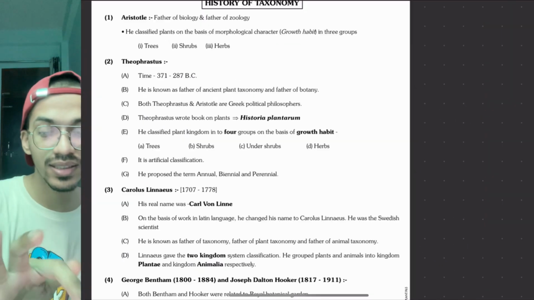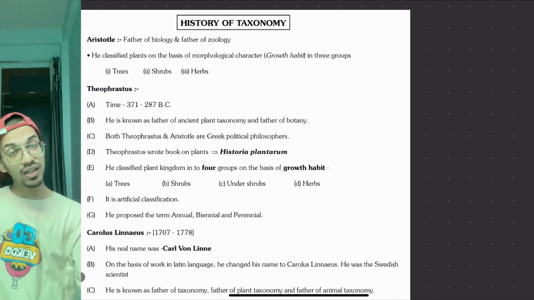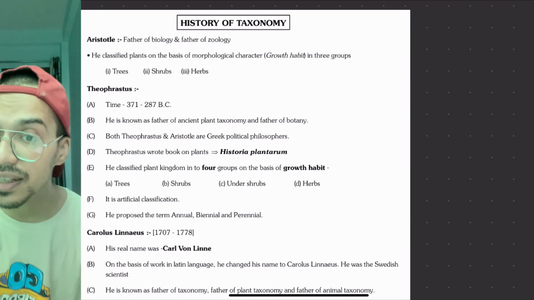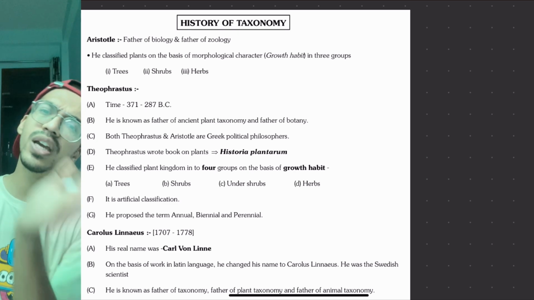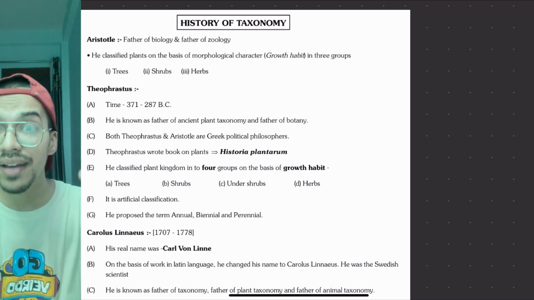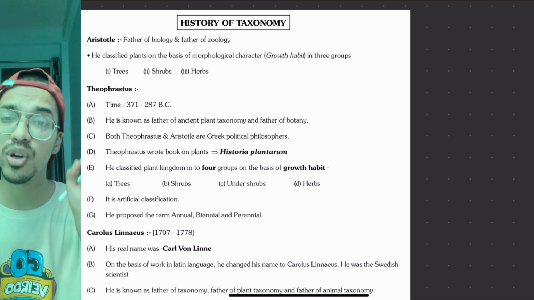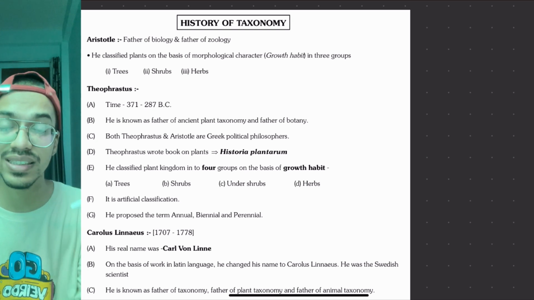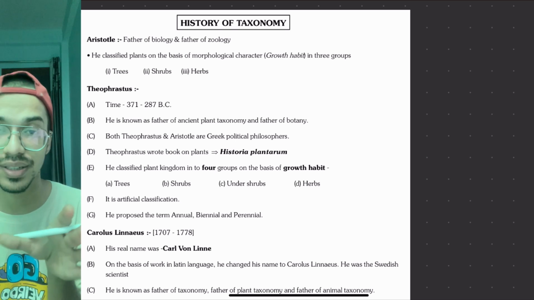Moving on to the next thing, that is certain features, how they started doing the classifications and putting into different categories. This is an extensive version of the taxonomy, which we have not covered in the last chapter, but here we are covering it. Why now? Because it's very important. These things are not given in NCERT, but they are part of your syllabus.